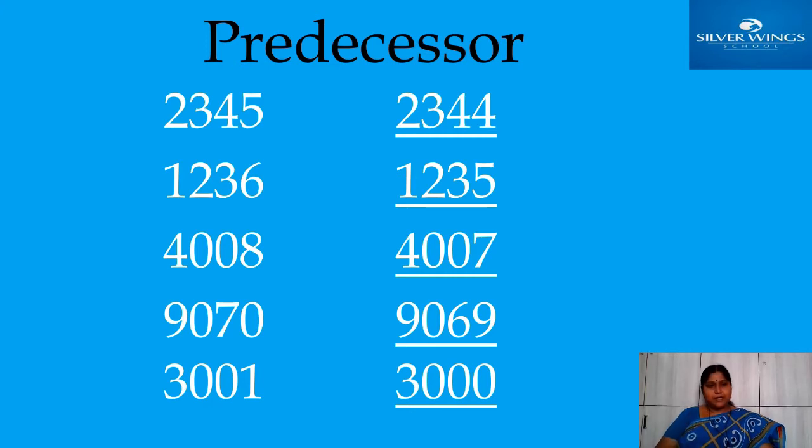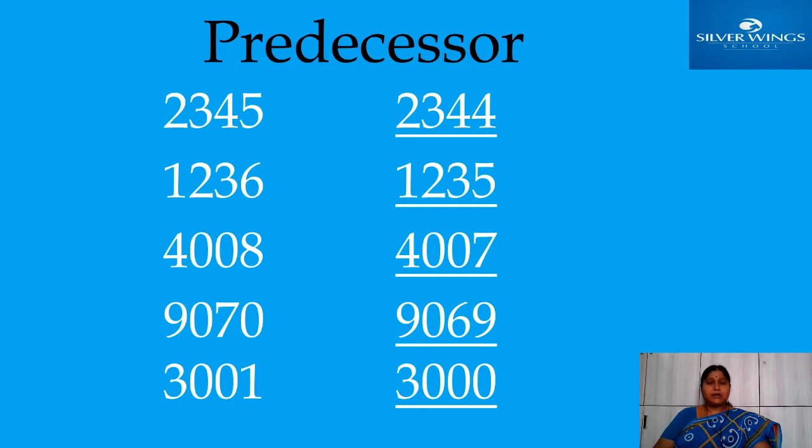Here I gave the concept of predecessor, but we will also rewind the number name and expanded form in our mind. Imagine in your mind: what is the face value, what are the place values, what is the expanded form, what is the number name. Then you never forget all these concepts. Now here, the first number, 2345.